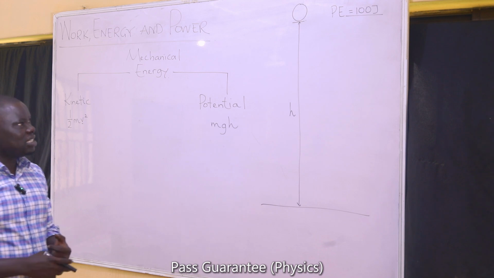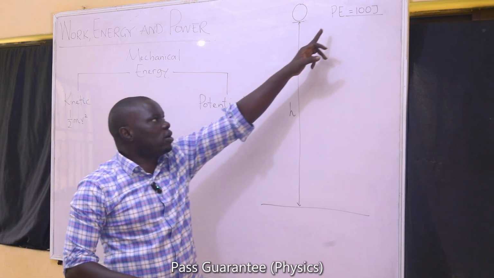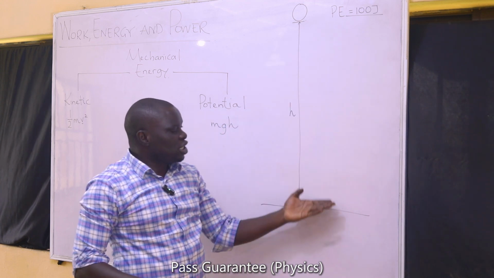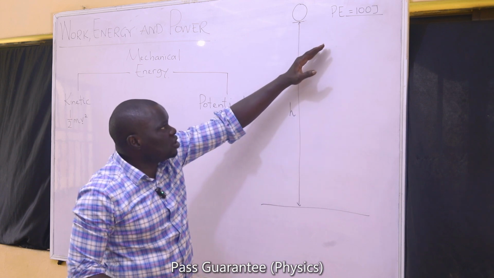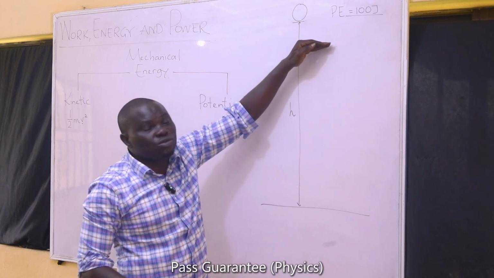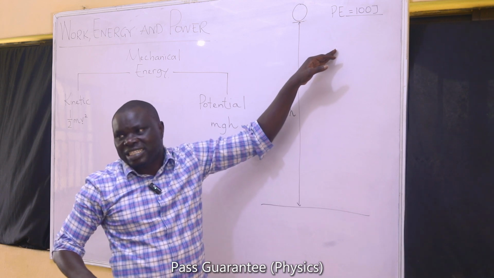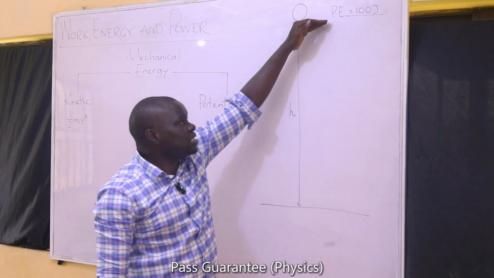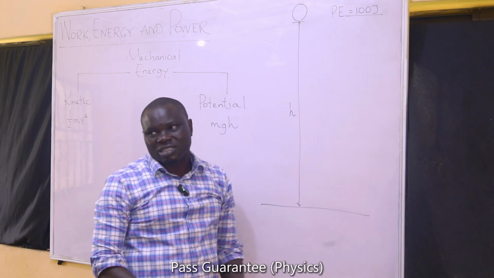By the time this object starts to fall, its height will gradually reduce, because height is measured from the ground. When its height reduces, its potential energy will also reduce. What it loses in potential energy, it is going to gain in kinetic energy. As the potential energy reduces, the kinetic energy increases.